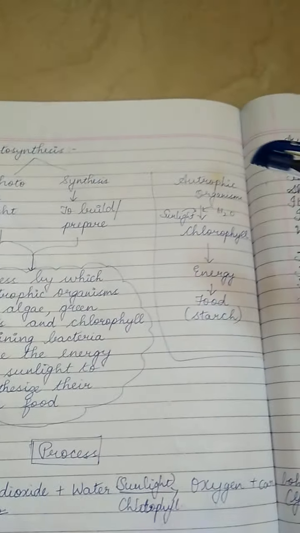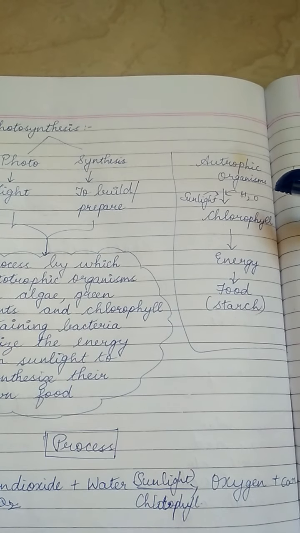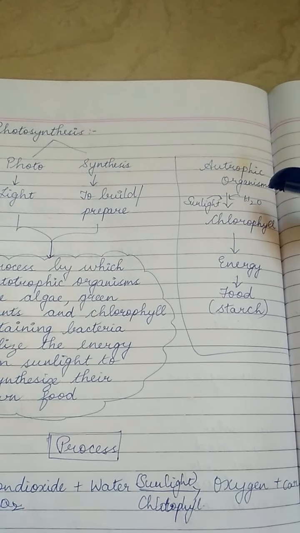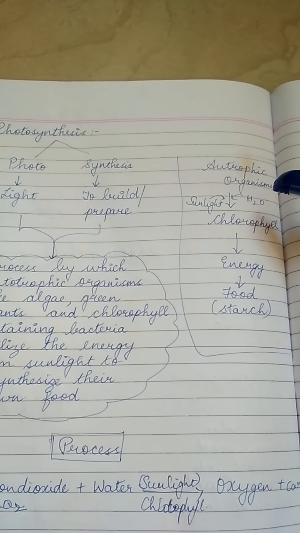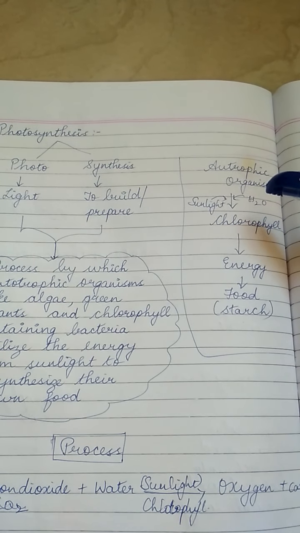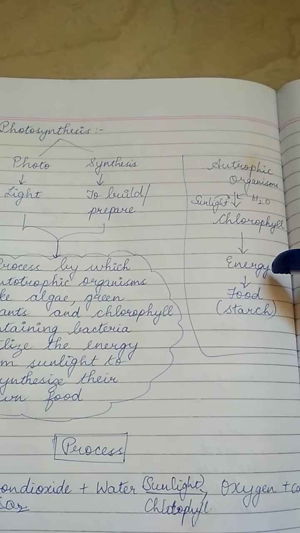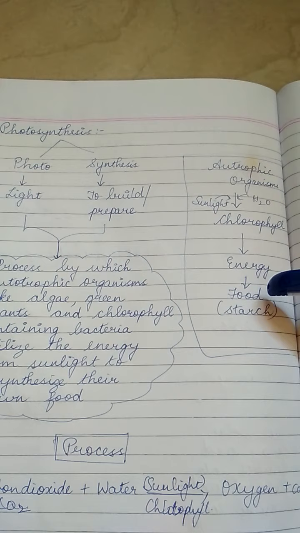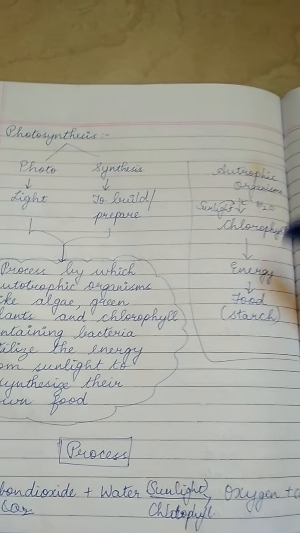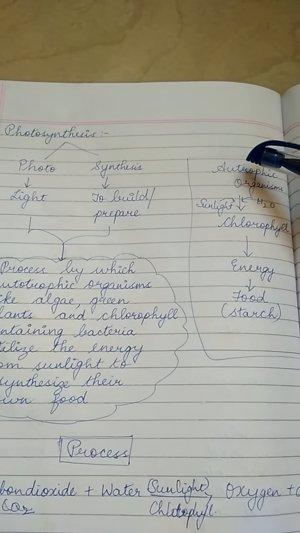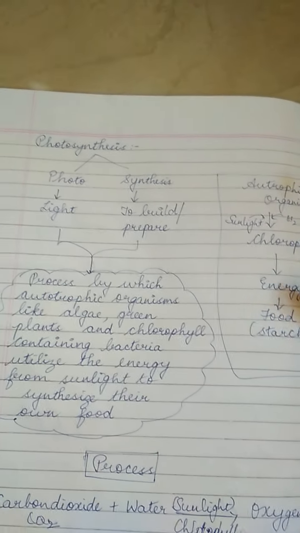I hope you all know what autotrophic organisms are. They are organisms which, with the help of sunlight and water with chlorophyll, release the energy, store their food and prepare their own food. That is why we call them autotrophic organisms.